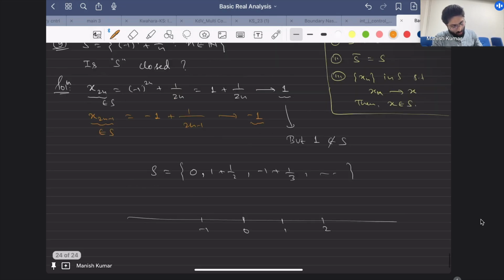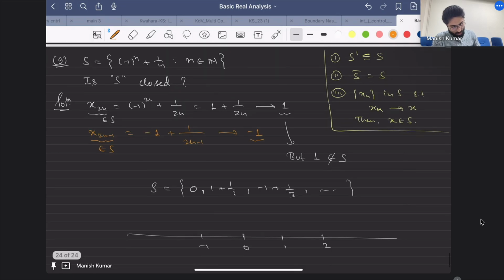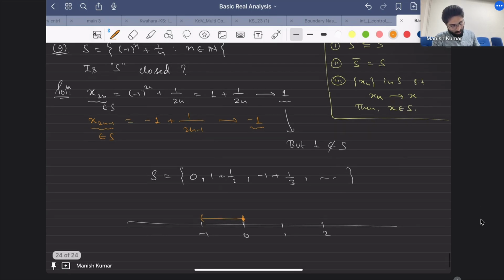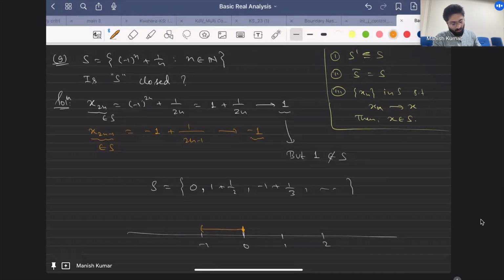And it's going to be equal to 0 at some point, obviously for n equal to 1. In case of even powers, it is 1 plus something, and 2 will not be reached in this case. So I think this example is much easier, so let me just point out this one only.